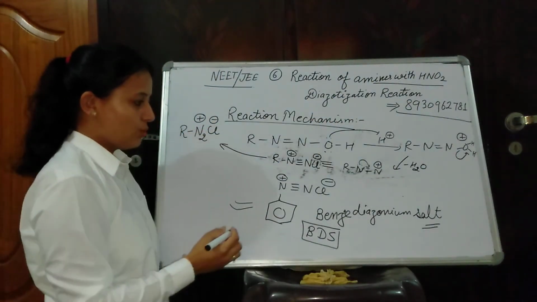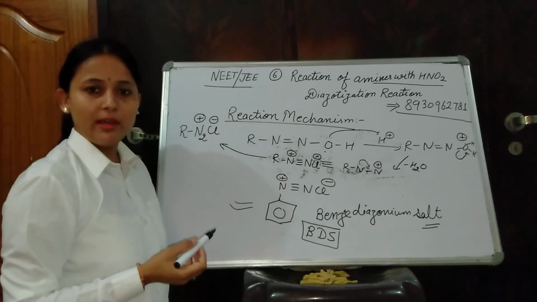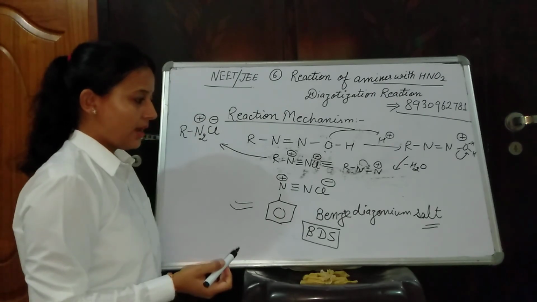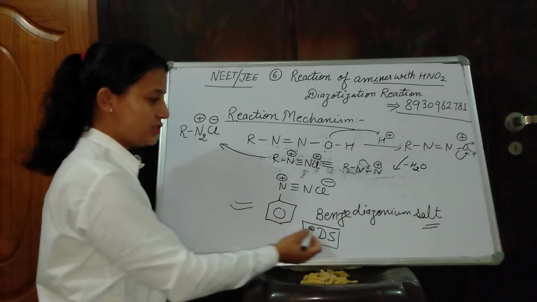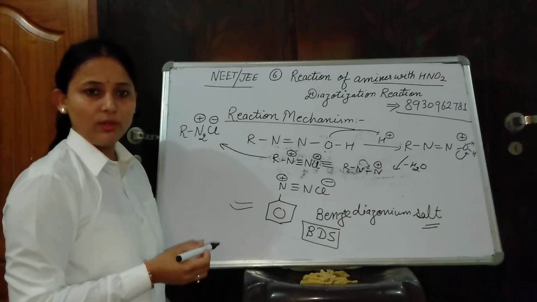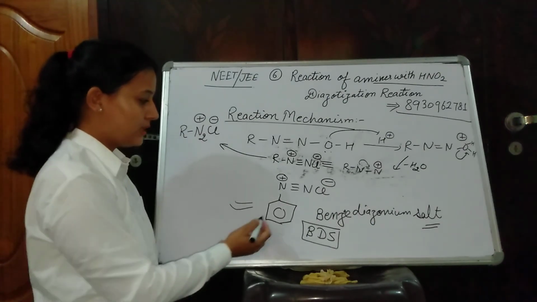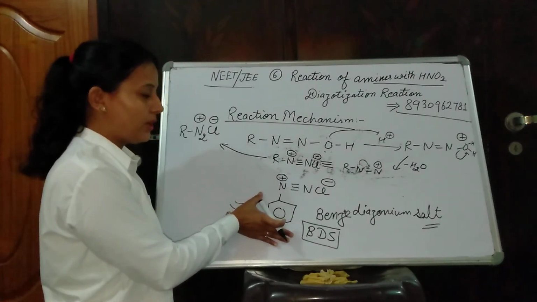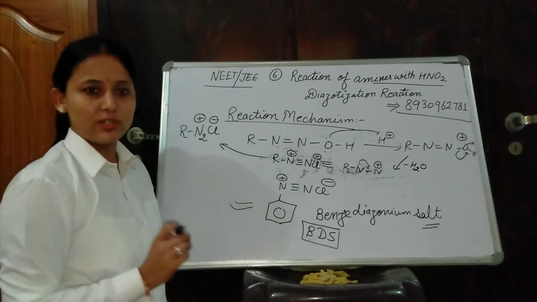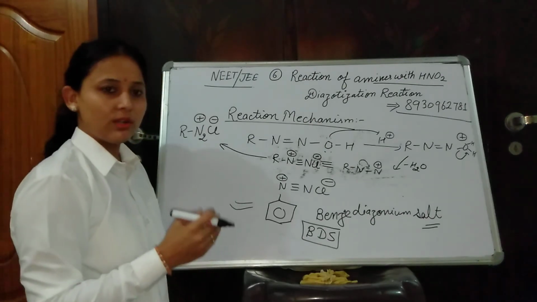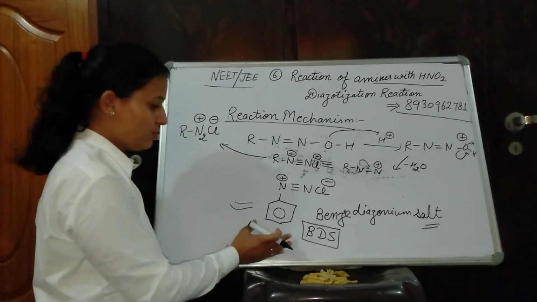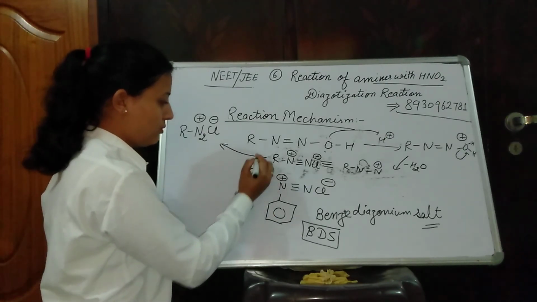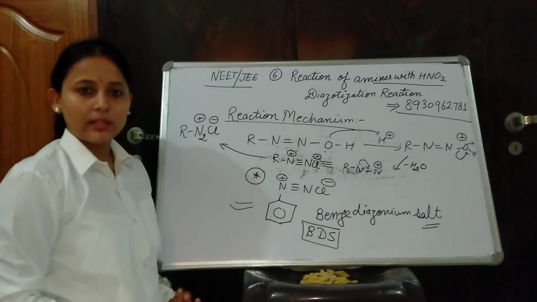Tomorrow we will discuss the Sandmeyer reaction and the Gattermann reaction, continuing with this molecule, and this is a very important molecule, benzene diazonium salt. Lots of reaction mechanisms take place with this molecule, and it is very important in our conversion system. When we have to convert one molecule to another, this molecule becomes a very crucial, very important molecule. So you have to note it down. Okay, thanks a lot.